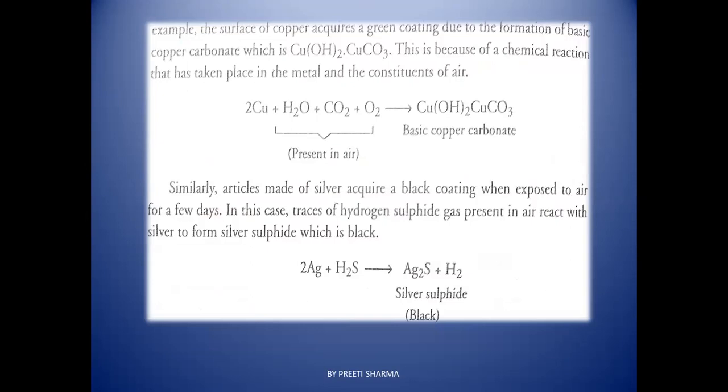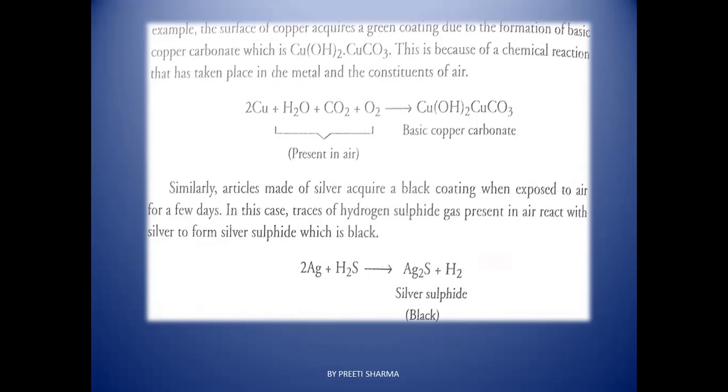How does it happen? When copper reacts with water, carbon dioxide and oxygen, the constituents present in air, it gets corroded and forms a green color layer, a green coating on the copper metal, and this green coating is Cu(OH)2